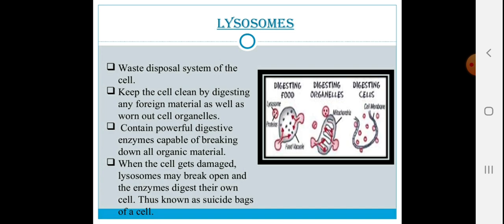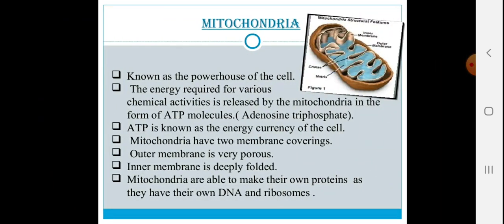It contains powerful digestive enzymes which are capable of breaking down all organic material. When the cell gets damaged, lysosome may break open and the enzymes which are present inside digest their own cell, thus known as the suicidal bag of the cell. So, it is important, but sometimes it has a disadvantage for the cell.